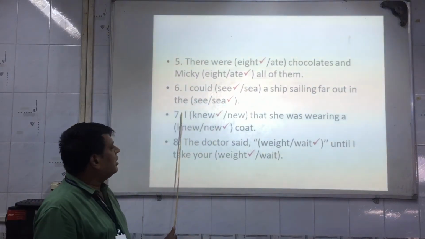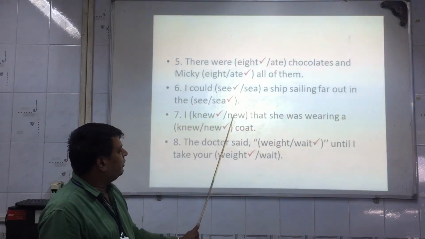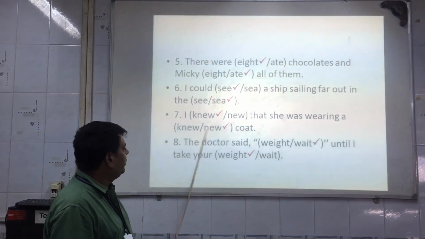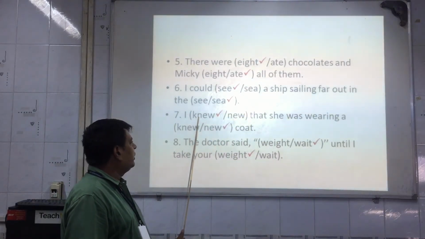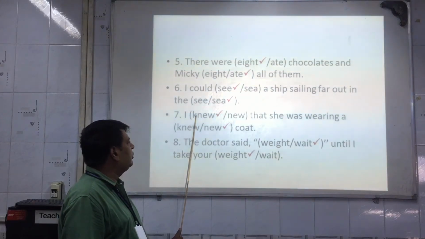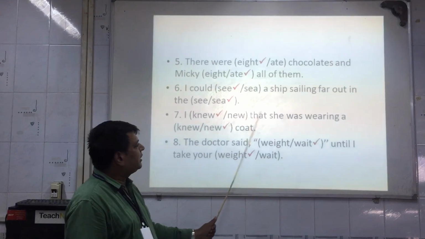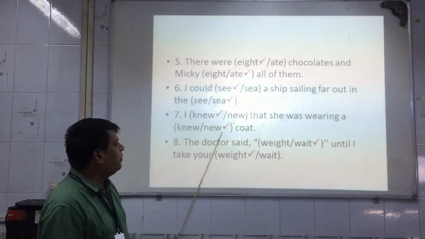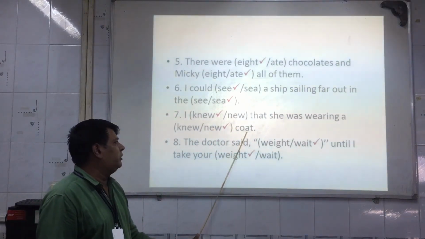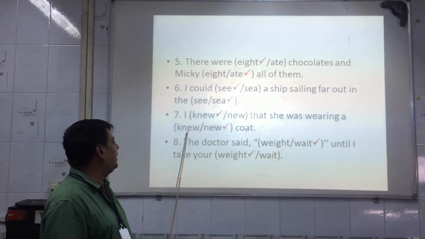Now seventh one. I knew that she was wearing a new coat. Now here we relate to new. I knew means I came to know. The past tense of know is knew, K-N-E-W. That she was wearing a new, N-E-W, new brand coat. Is that clear students?